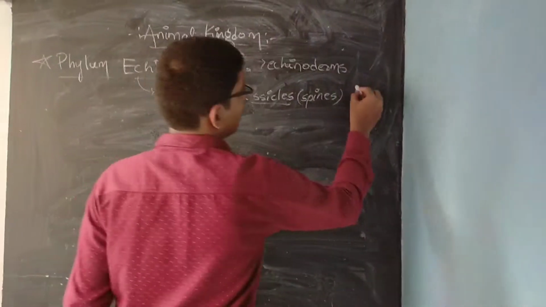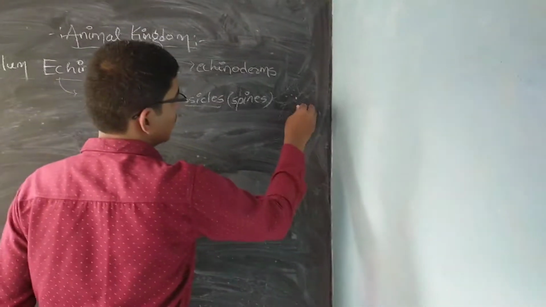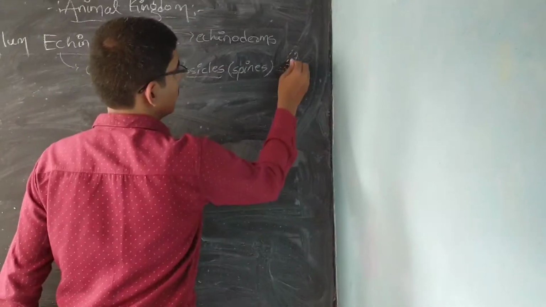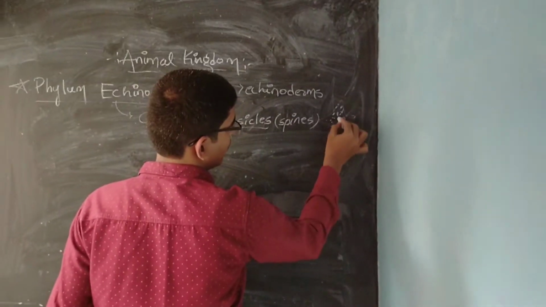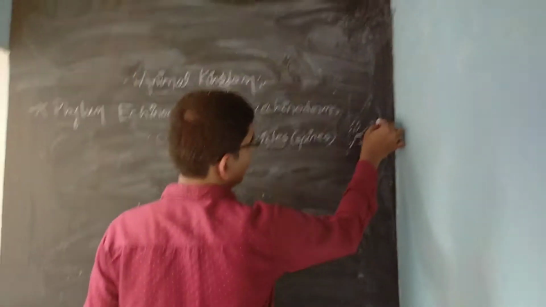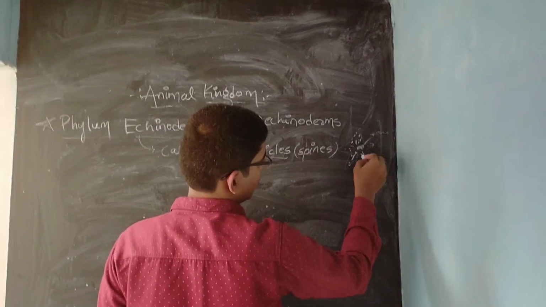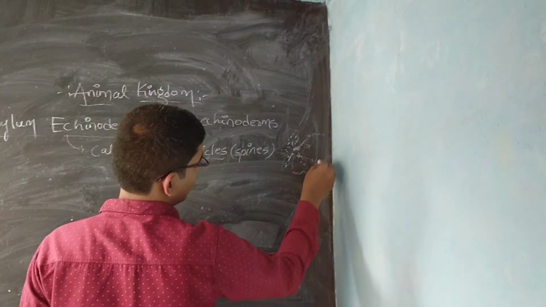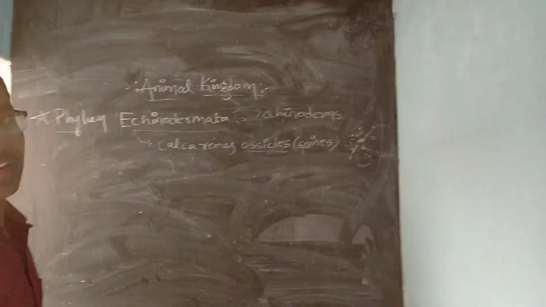For example, assume that it is a starfish. It has some spines, with mouth on the ventral side and anus on the dorsal side. This is the anus, I'll tell it in detail later. These are called spines. So echinoderms are usually spiny bodied organisms.